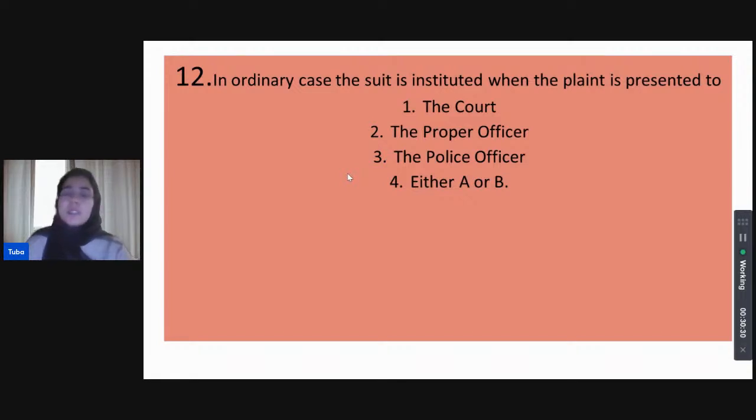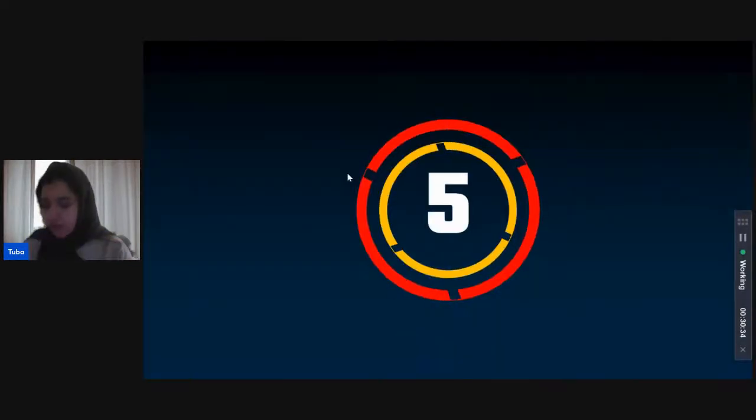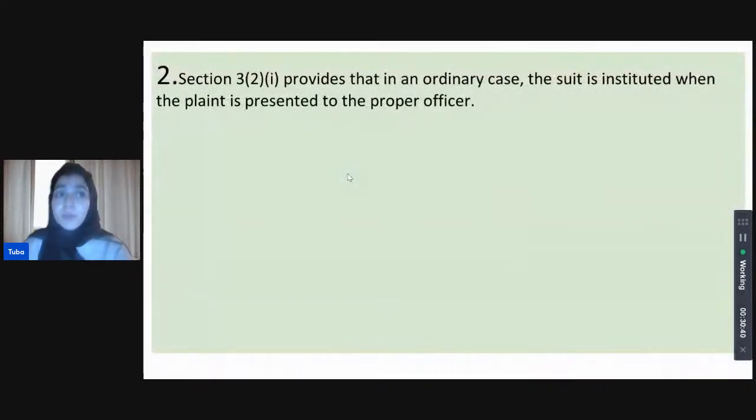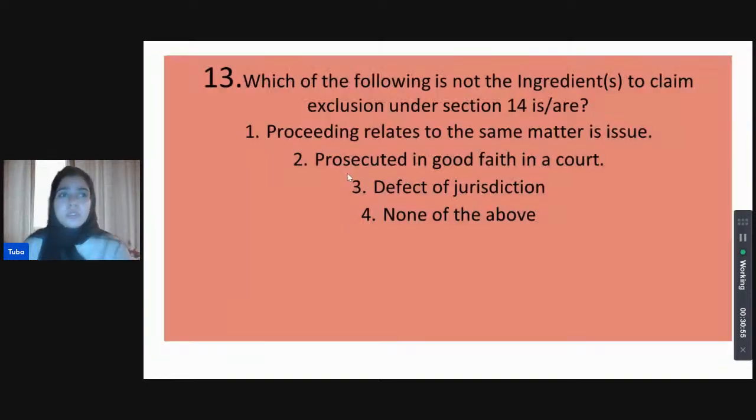Kanupriya thinks it is instituted when the plaint is presented to the proper officer. Asifa, excellent. Ankita, please answer as well. That is correct. Why? Because section 3.2 clause 1 states that in an ordinary case the suit shall be deemed to be instituted when the plaint is presented to the proper officer. So the qualifying statement used there is presenting a plaint to the proper officer.